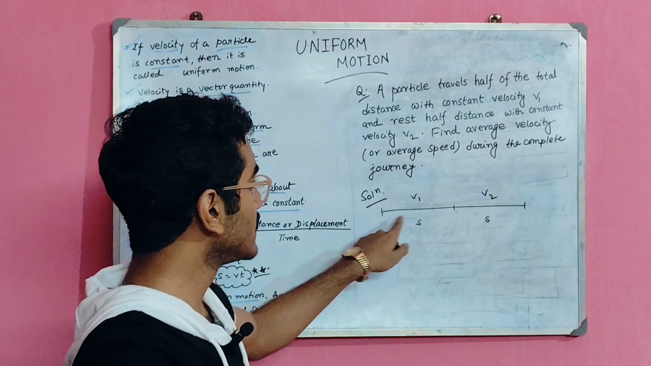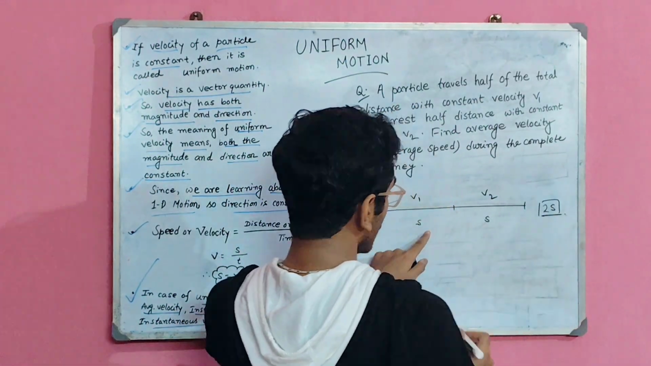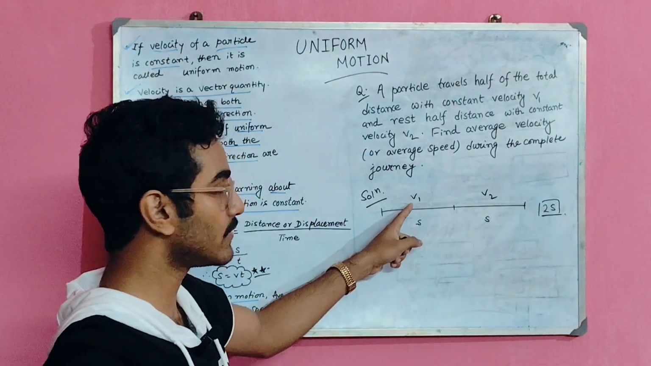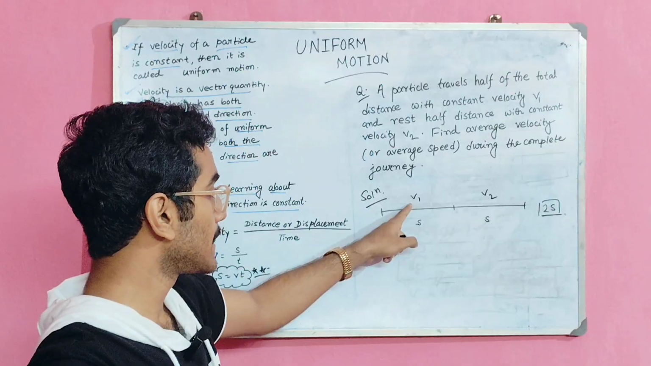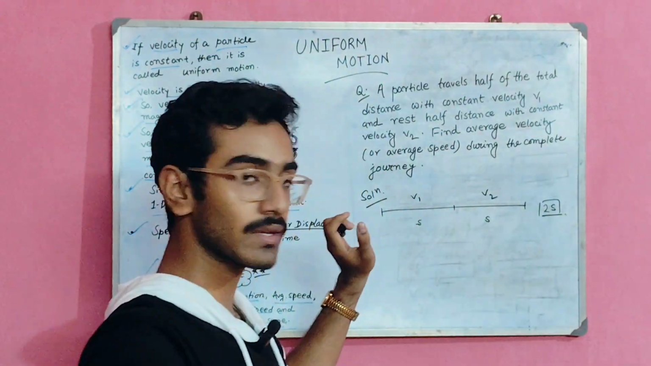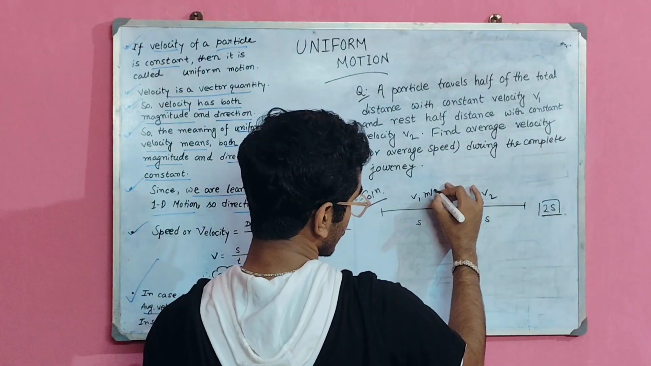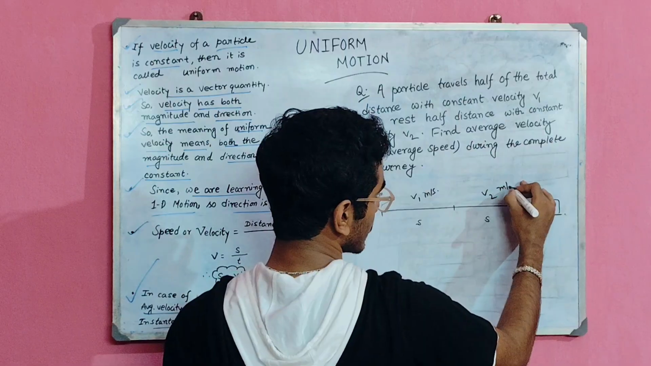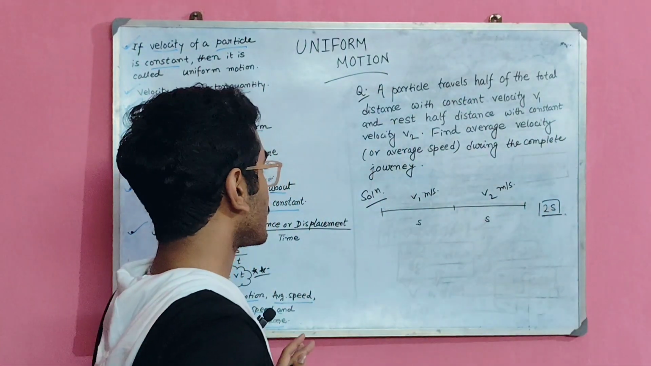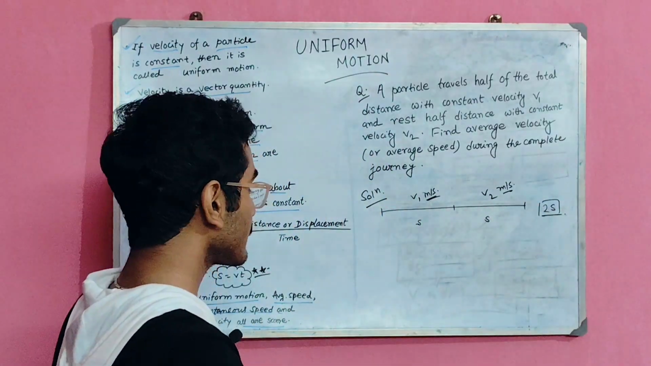So this is the total distance, that is 2s. This is the s part and this is the other s part. So the particle is moving with v1 speed through this s part and this s part with v2 velocity. So you can assume it as v1 meter per second, v2 meter per second. It may be meter per second or kilometer per hour. I am assuming it is meter per second.